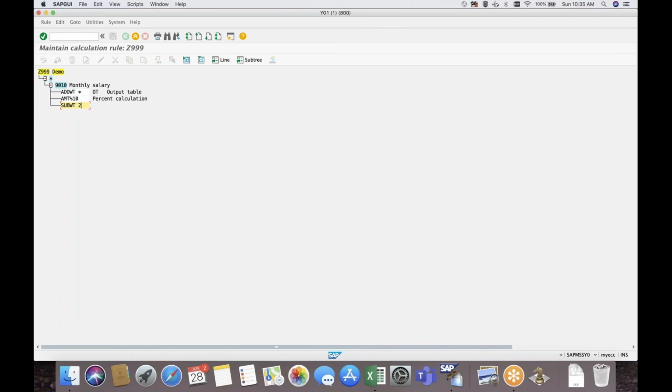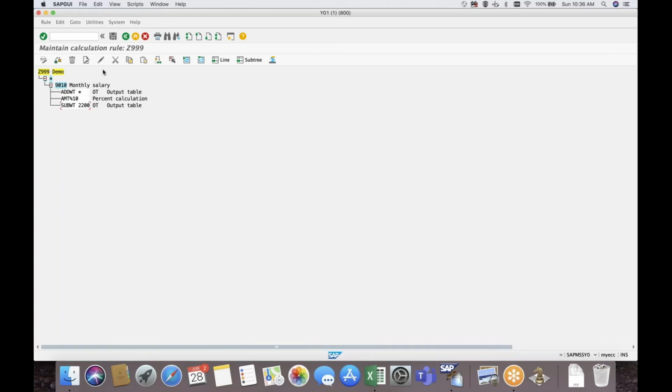Subtract to any of the deduction wage types. This simply calculates 10% of the basic, and it will subtract the 10% from the wage type, which is a deduction wage type. For example, I think it is 2200. So this is the straight logic, but here we have another condition for group.